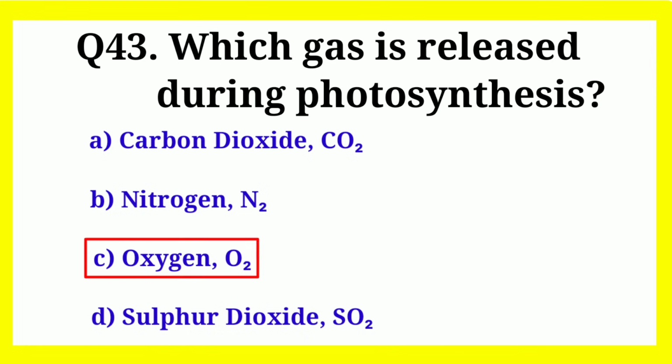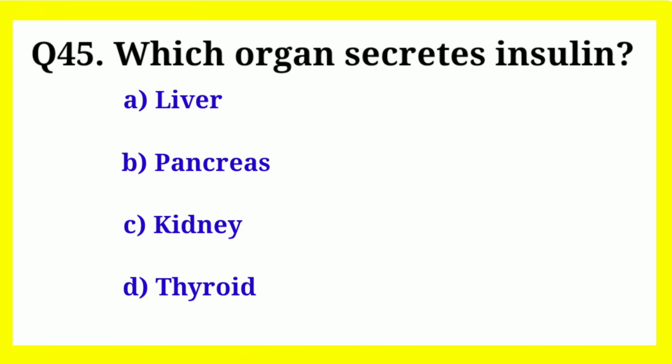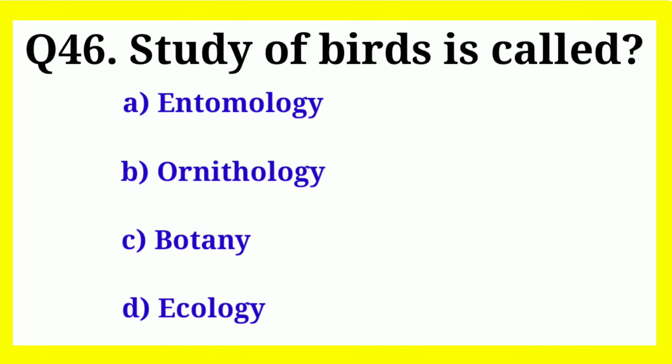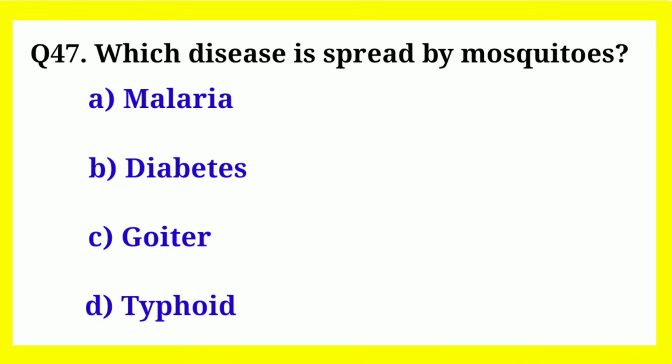Which gas is released during photosynthesis? Correct answer is oxygen. What is the normal human body temperature? Correct answer is 98.6 degrees Fahrenheit or 37 degrees Celsius. Which organ secretes insulin? Correct answer is pancreas. Study of birds is called? Correct answer is ornithology.